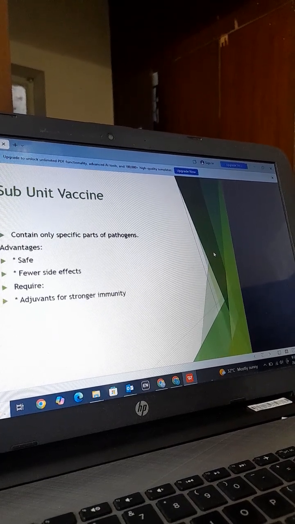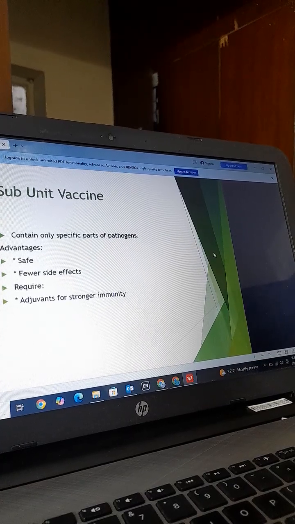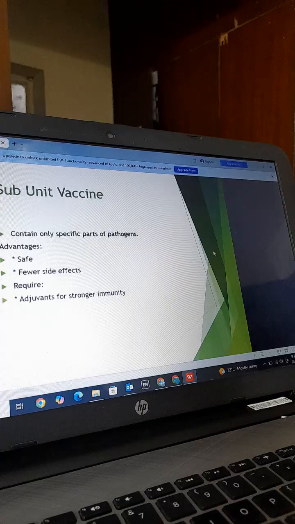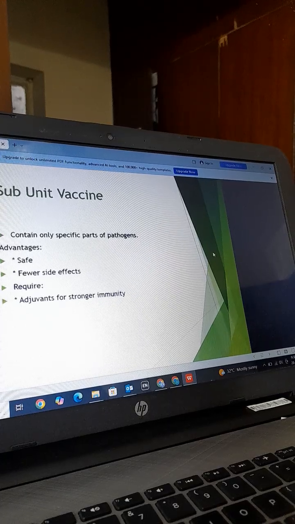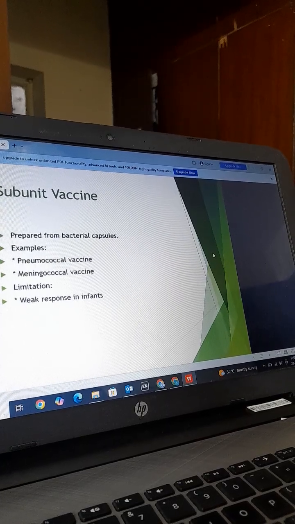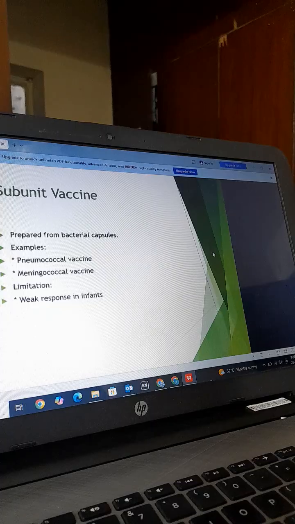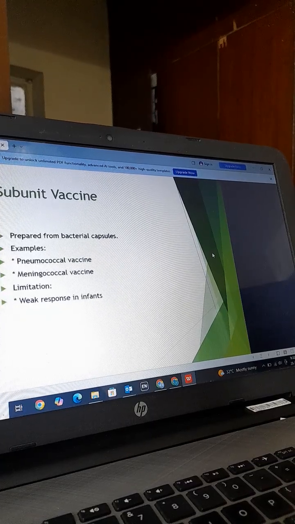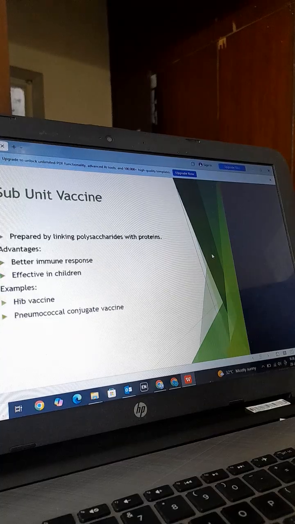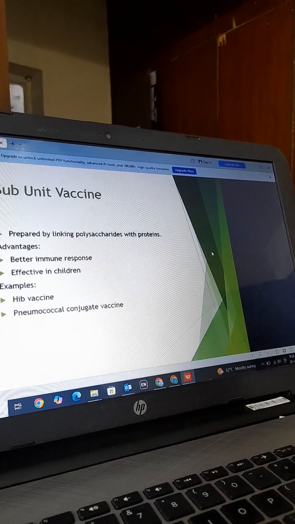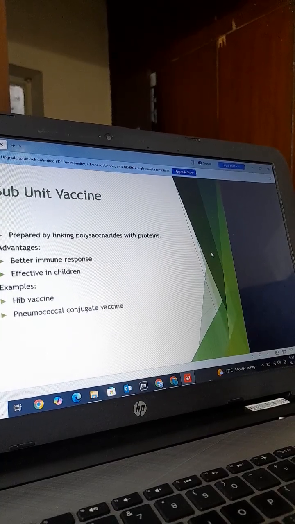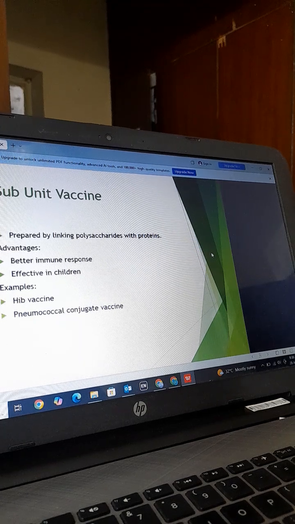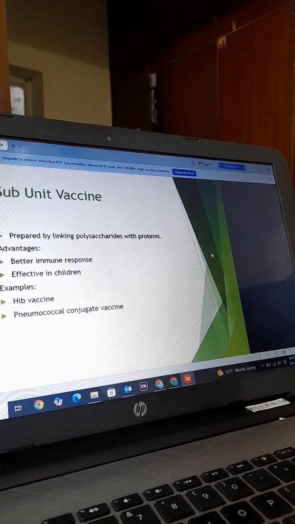So what are the subunit vaccines? They contain only specific parts of pathogens. The advantages are they are safe with fewer side effects, but require adjuvants for stronger immunity. Subunit vaccines are prepared from bacterial capsules, for example pneumococcal and meningococcal vaccines. The limitation is a weak response in infants. Conjugate vaccines are prepared by linking polysaccharides with protein. Advantages: better immune response and effective in children, for example the pneumococcal conjugate vaccine.